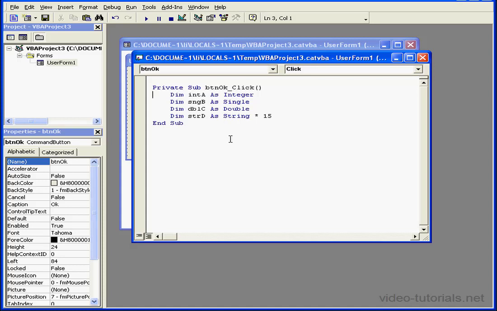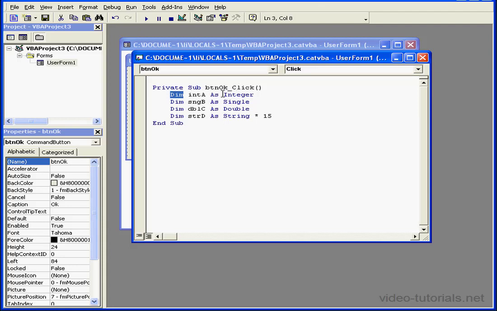Let's check out some examples. I've got 4 variables here, declared inside an event procedure. The variable declaration starts with the Dim statement. All 4 of these variables are local to this event procedure. In other words, they're only used inside this event.